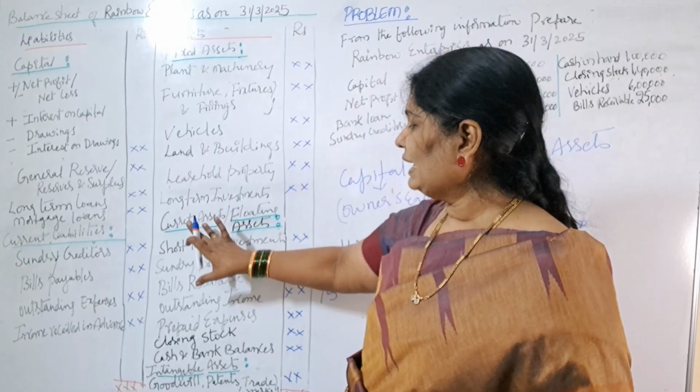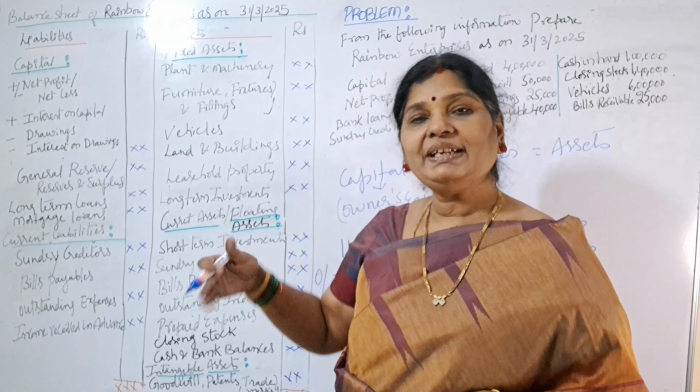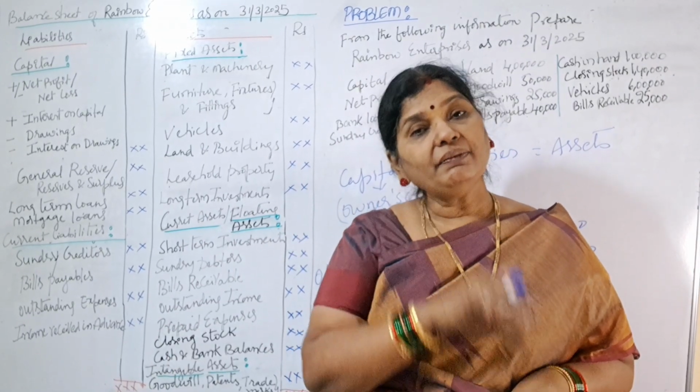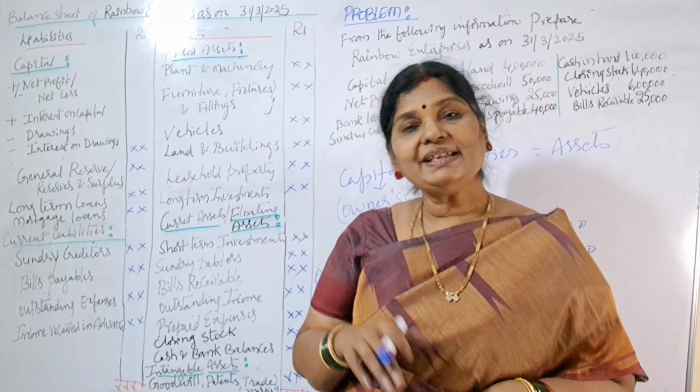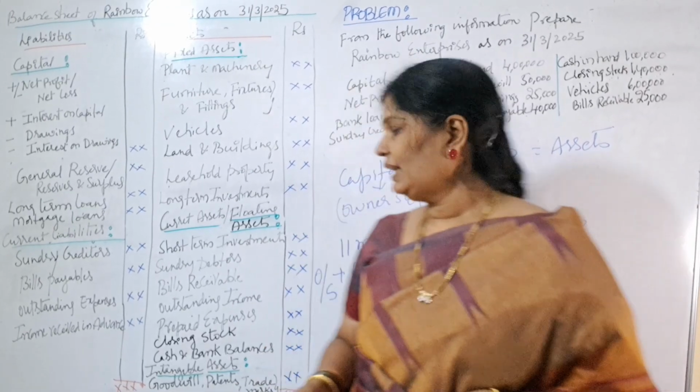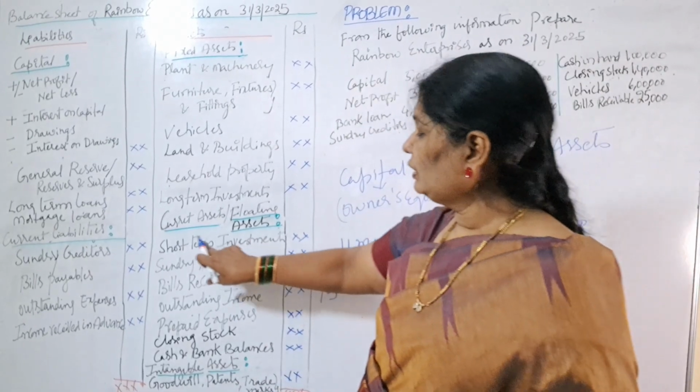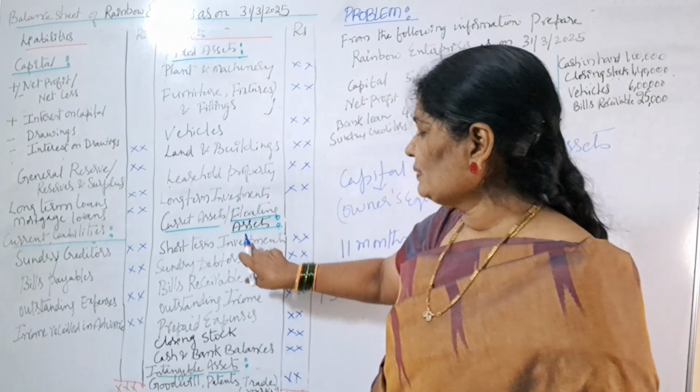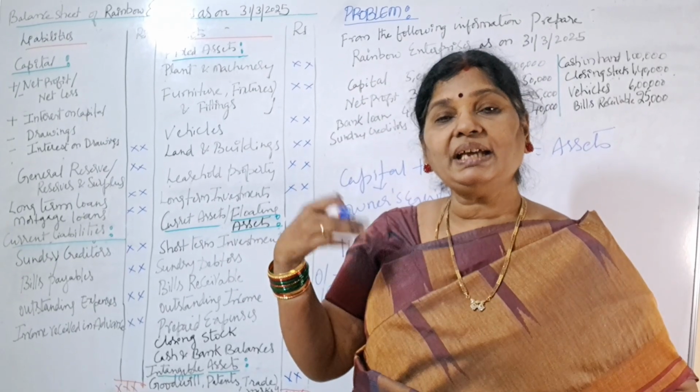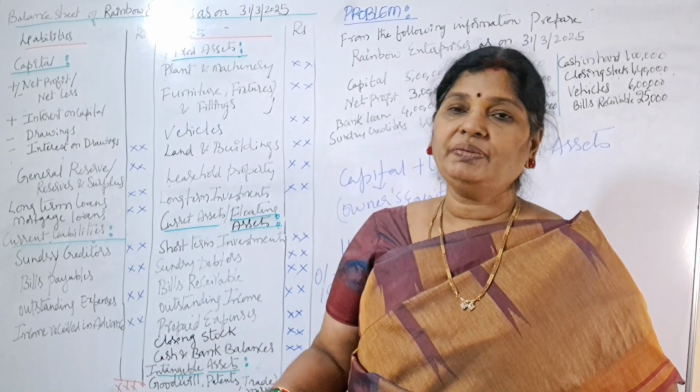So next, current assets. These are also called floating assets. Which are there for less than 1 year are called what? Current assets or floating assets. Right? So what are those short-term investments? The investments which are made for less than 1 year are called short-term investments.